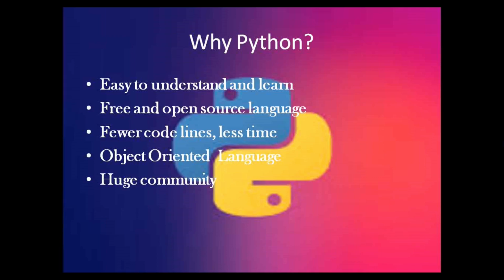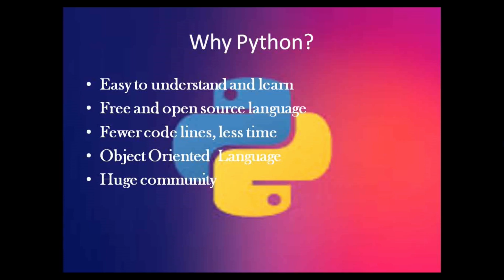Similarly, when you write a program in Python, all the different elements you enter into the program will be considered as different objects. The benefit of having an object oriented language is that its objects can be reused in different programs. So for other programs, you don't have to write the code again.